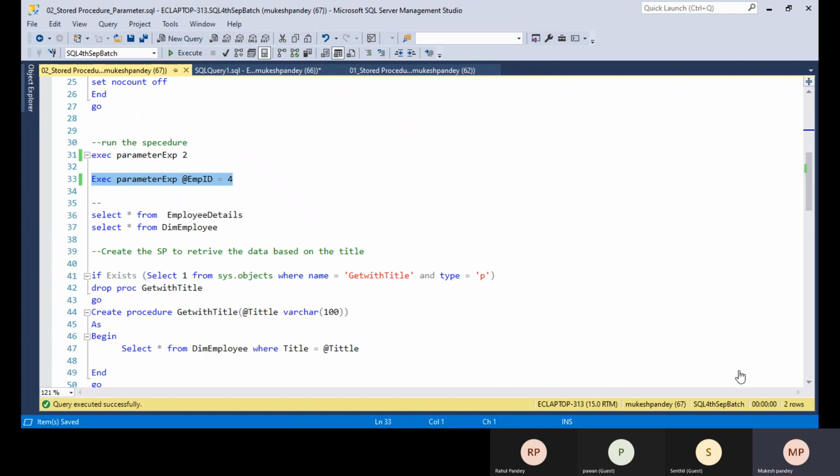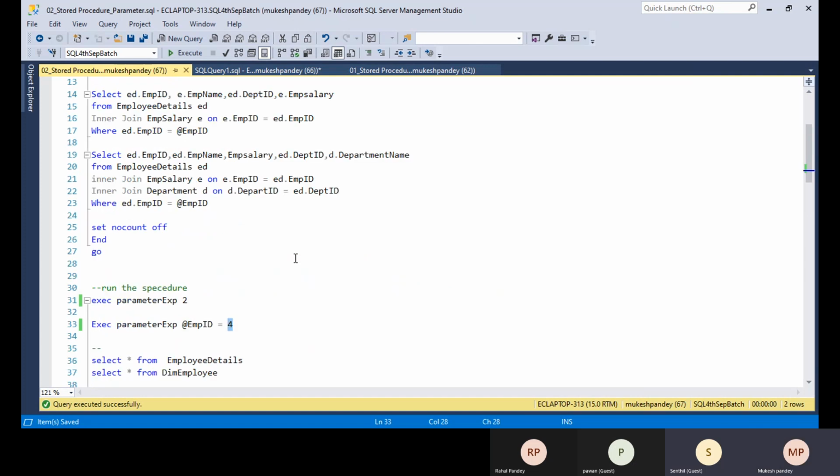Any question from anyone? Mukesh, if there is a stored procedure where I can pass parameters, for example start date and end date, and I want to select employees who joined between January and August 2021, I can pass two parameters, right?